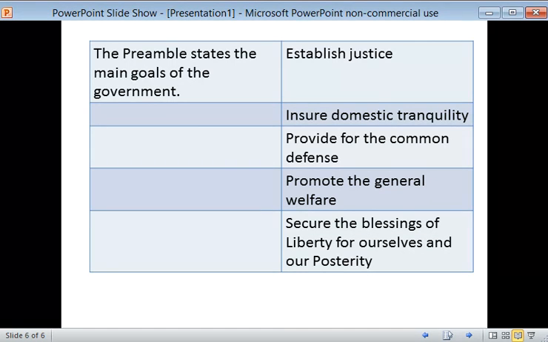Now what we're going to do is break up into our shoulder partner groups, and we are going to go through the preamble and write each line in our own words. So go ahead and discuss that with a partner at level 1.